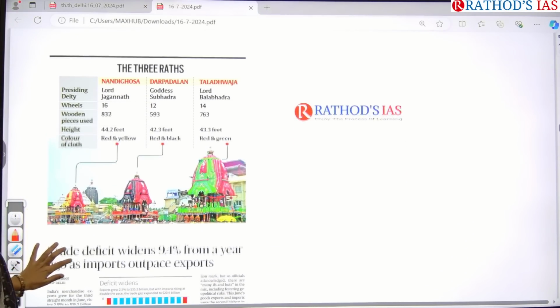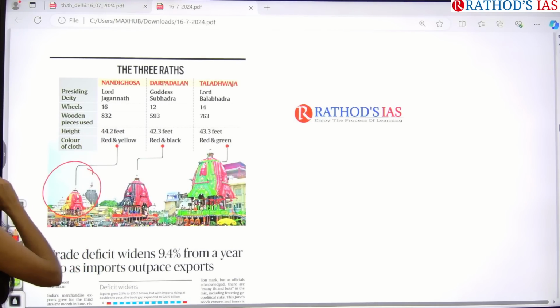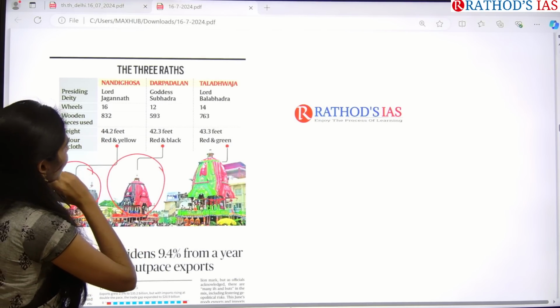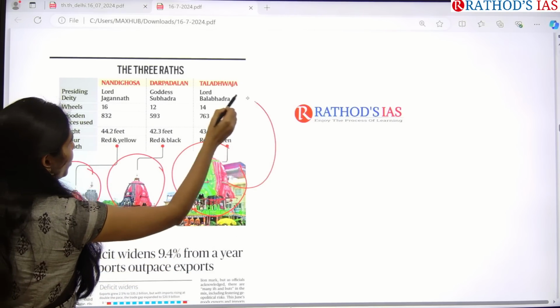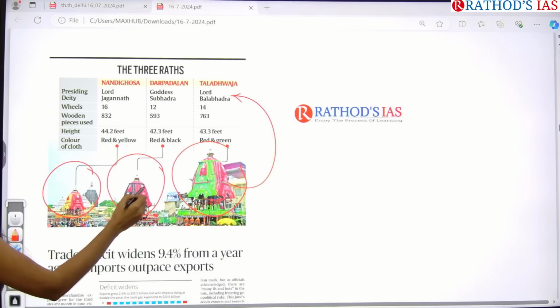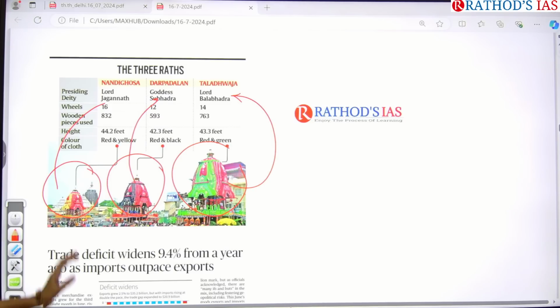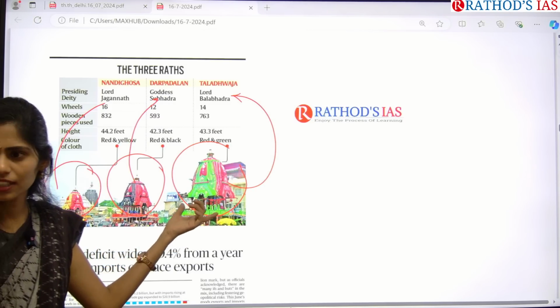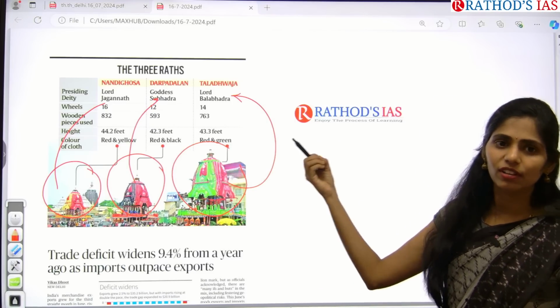Okay, and you can see the facts of these 3. The first one is Nandi Ghosha, the next Ratha is Darpa Dalana, and the next one is Tala Dwaja. The big green and pink one belongs to Lord Balabhadra, the pink one is Subhadra's Ratha, and the next one is Lord Jagannath's. So we have 3 Rathas in this Rath Yatra, and lakhs of people visit this.